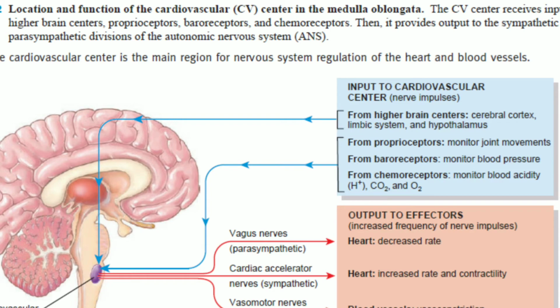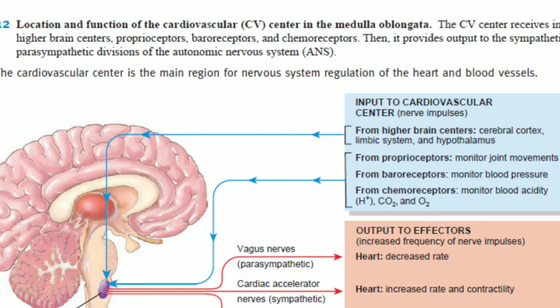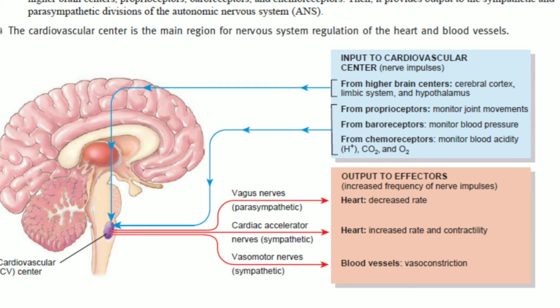This picture shows the role of the cardiovascular center in regulating the blood. The cardiovascular center is present in the medulla oblongata, as you can see from the picture, and it helps regulate the heart rate and stroke volume. This center also controls the neural, hormonal, and local negative feedback systems that regulate the blood pressure and blood flow to the specific tissues. The cardiovascular center is shown as a violet colored structure in the picture.